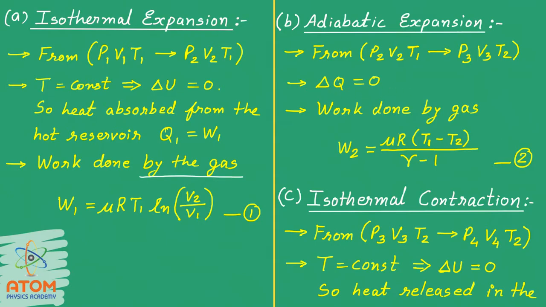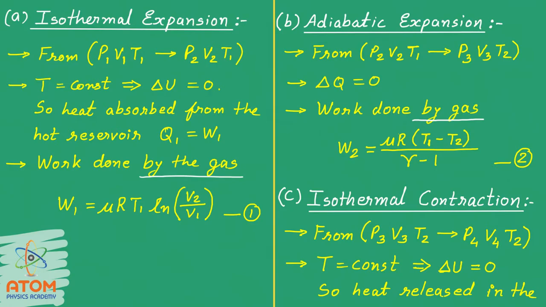Now we know that in an adiabatic process the work is equal to mu R times initial temperature minus final temperature upon gamma minus 1. So the work done by the gas, mind well, by the gas, will be W2 equal to mu R (T1 minus T2) upon gamma minus 1. Let us name this equation 2.